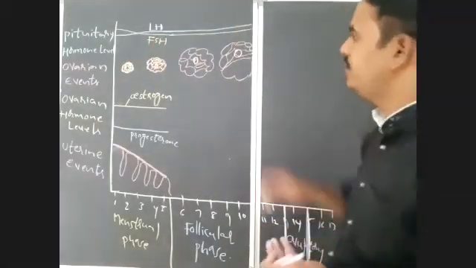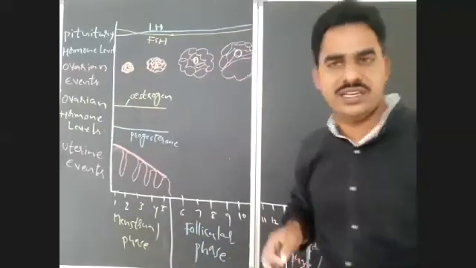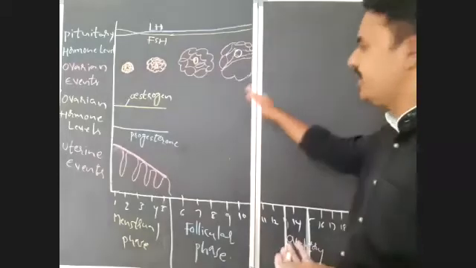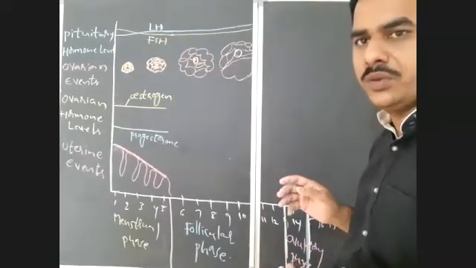Is it clear? There is an oocyte, and primary, secondary and tertiary follicles are formed. This process will continue up to the 14th day.